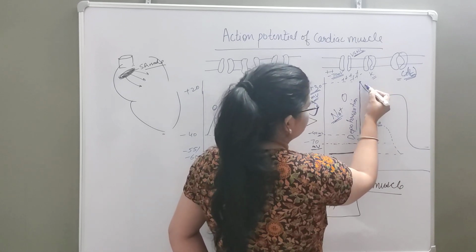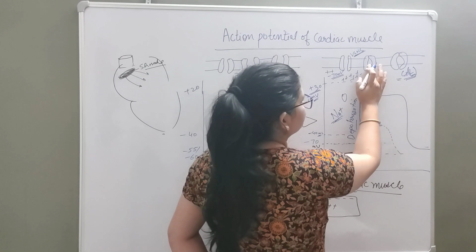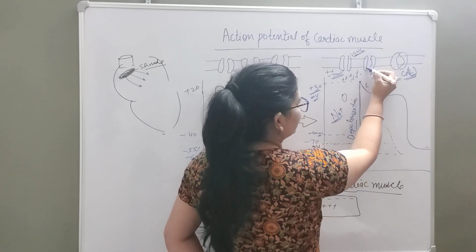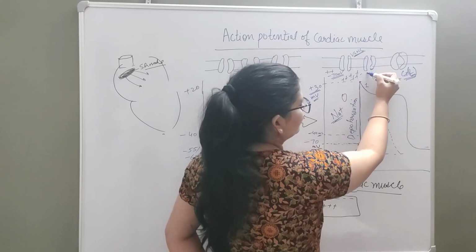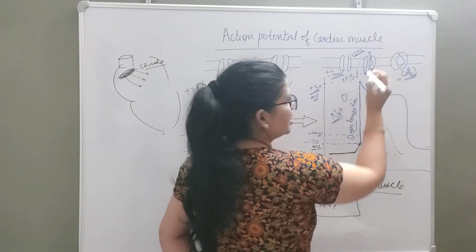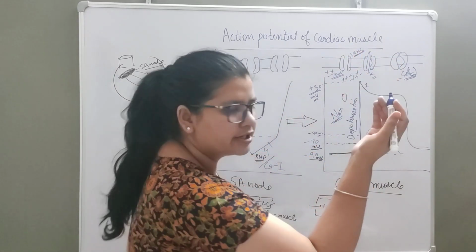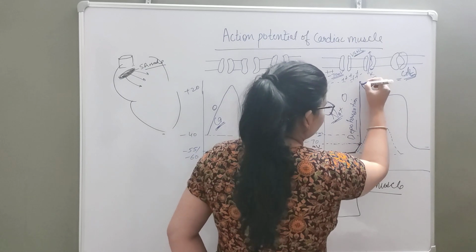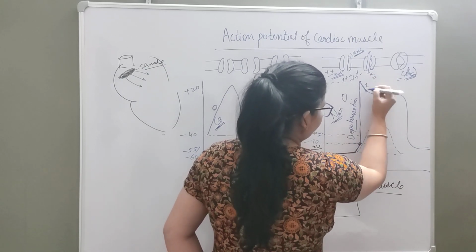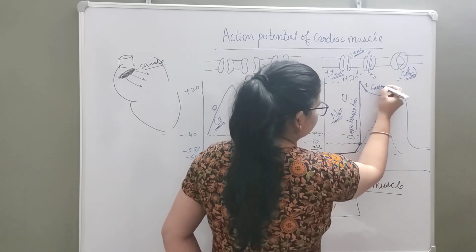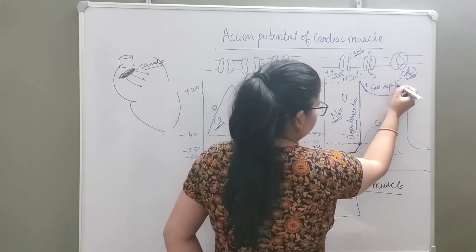This is responsible for phase 1, where potassium channels open up. Because of that, obviously there will be potassium efflux, and efflux means more negativity. So this will be a repolarization, and since this is very fast, this is the fast repolarization phase, right?